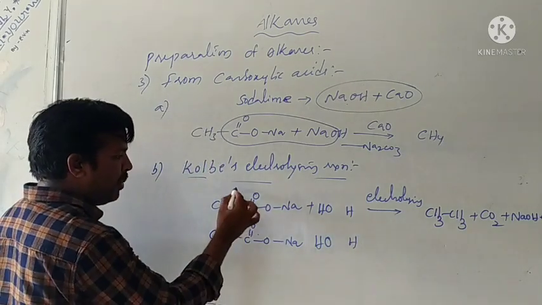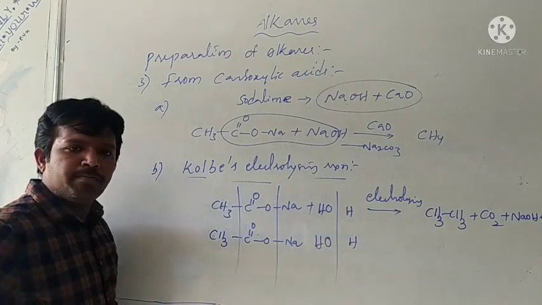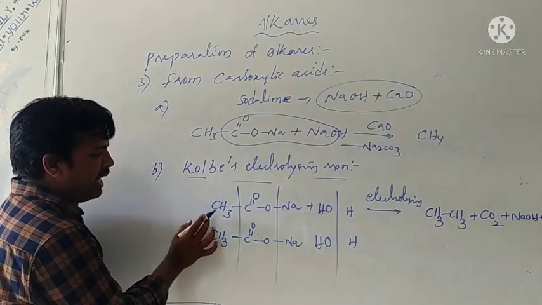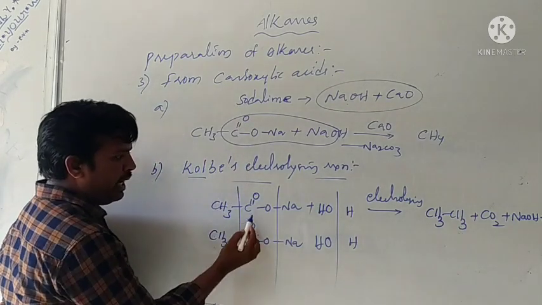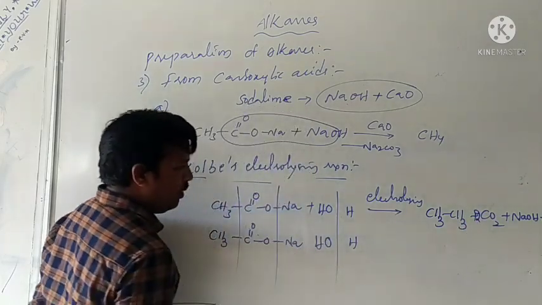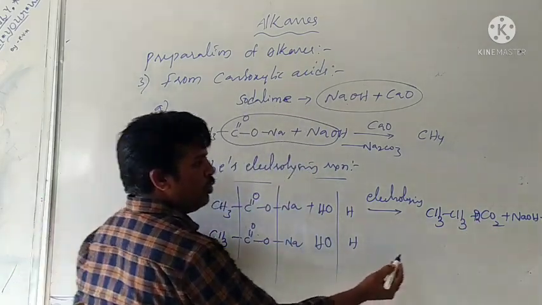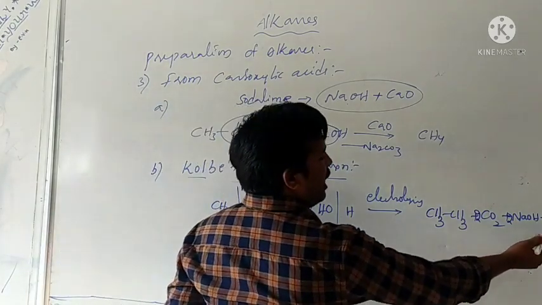Therefore, bond breaking like this, here and here and here. What do we get? CH3 and CH3, alkane. Two molecules of CO2. Two molecules of NaOH. Remaining H plus H, that is hydrogen.